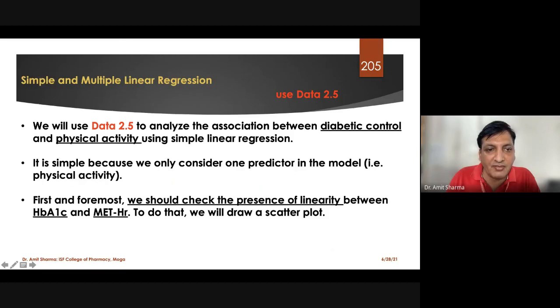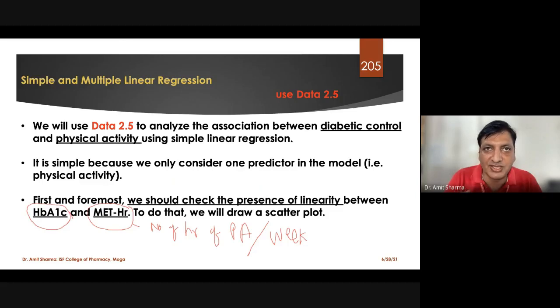So in this one, we are going to compare the same variable called HbA1c. One variable will be HbA1c, and the second variable will be MET-HR. Now I will just let you know what we have in MET-HR. It is the number of hours of physical activity the patient was doing per week. In a week, how many hours of exercise the patient was doing.